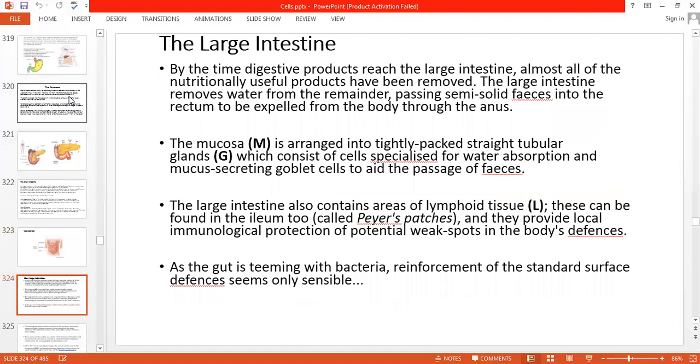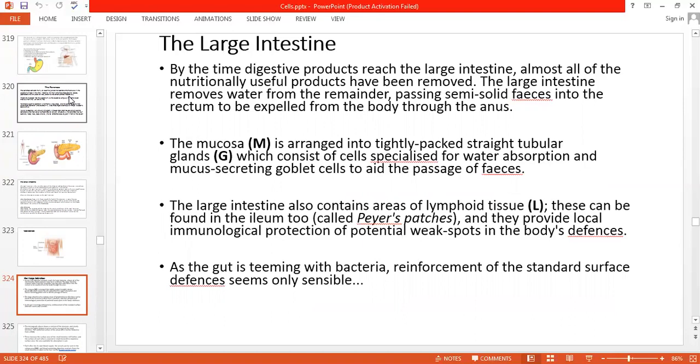By the time digestive products reach the large intestine, almost all of the nutritionally useful products have been removed. All the useful product is removed and enters into the blood circulation. The large intestine removes water from the remainders, passing semi-solid feces into the rectum to be expelled from the body through the anus.